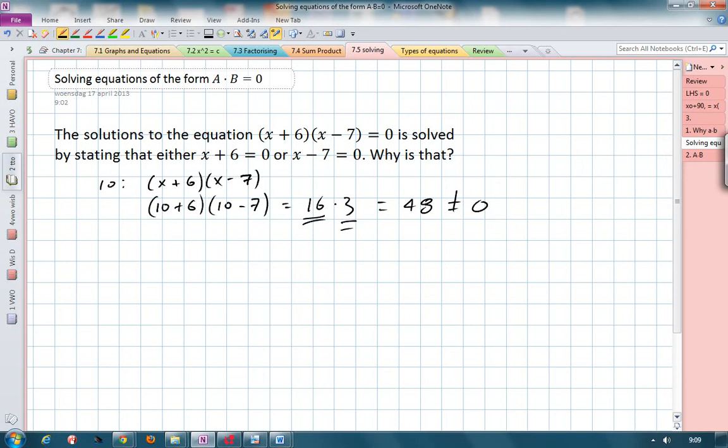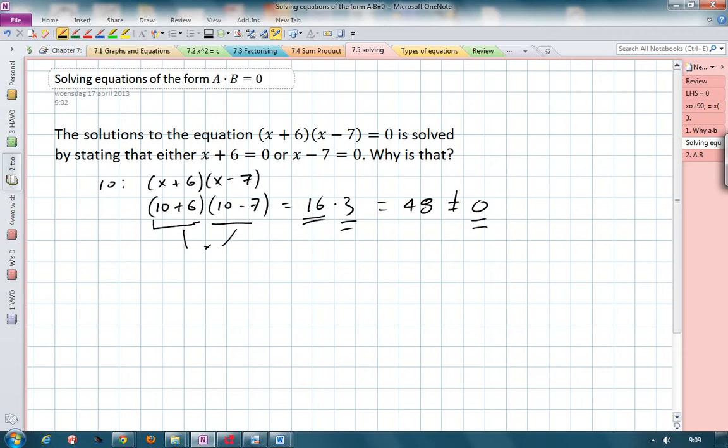Now, if we want the result of these two things multiplied together to be 0, because that's what it's saying, x plus 6 times x minus 7 must be equal to 0, then one of these must be 0. If you have the product of two numbers and that product is equal to 0, it means that one of the numbers must be 0, otherwise the product cannot be 0.